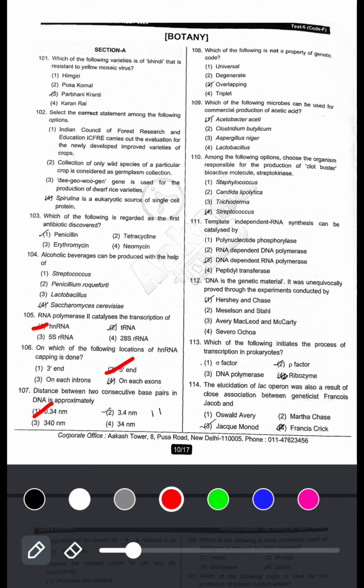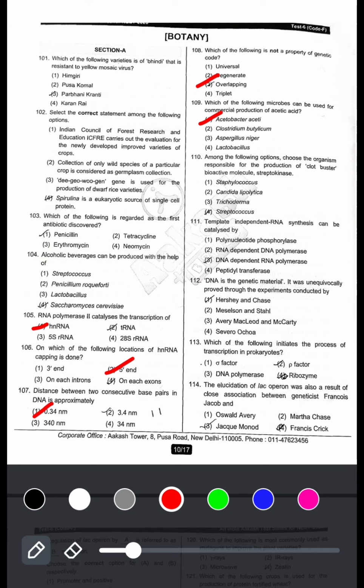Universal property, degenerate property, triplet property, but overlapping is not the property. So answer is overlapping. Next, which of the following microbes can be used for commercial production of acetic acid? Acetic acid, so we all know Acetobacter aceti.